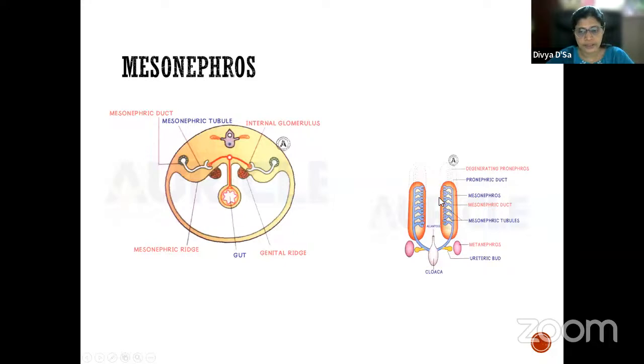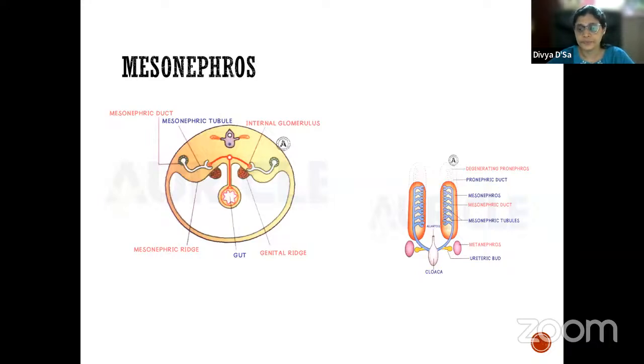Now the mesonephric tubules will persist. In the testis, they will form the vasa efferentia. This mesonephric duct will also persist, and it will form most of the duct system of the male genitalia if the developing embryo is a male. So this is the mesonephros.